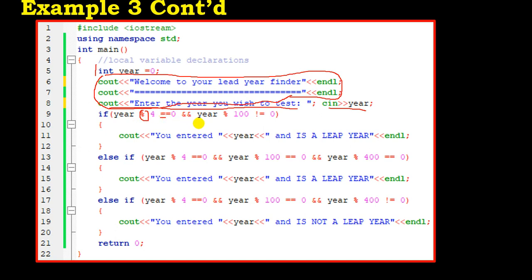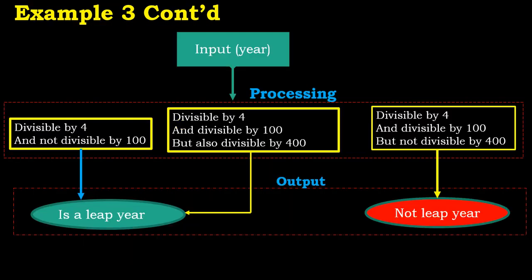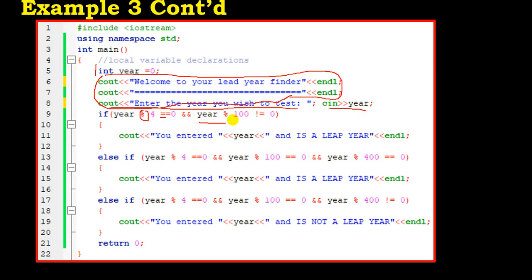And if that same year is divisible by 100 and the remainder is not 0, remember that we said a year is a leap year, let's go back for you to see what happens. We say a year is a leap year when it's divisible by 4 and not divisible by 100, which means that when you divide it by 100, the remainder will not be 0. So we are saying that when that year is divided by 100, the remainder is not 0, then that year is a leap year. Then we go to the next case. Else if the year is divisible by 4, and that same year is divisible by 100, and that same year is divisible by